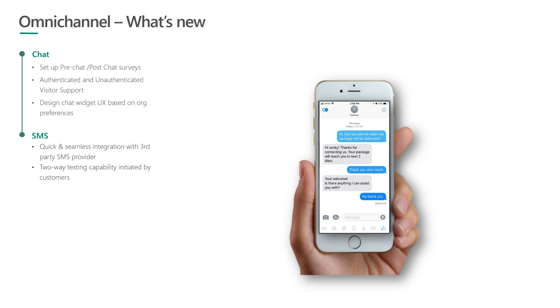So in order to enable the SMS channel, we have integrated with a third-party SMS provider called Telesign. So Telesign will provide the SMS services, and we are shipping a pre-built out-of-the-box integrated solution that works end-to-end for SMS capability. So our customers will need to get their own Telesign subscription, and once they obtain the subscription, they can provide the Telesign account information within Dynamics, and the SMS channel will just light up for them.